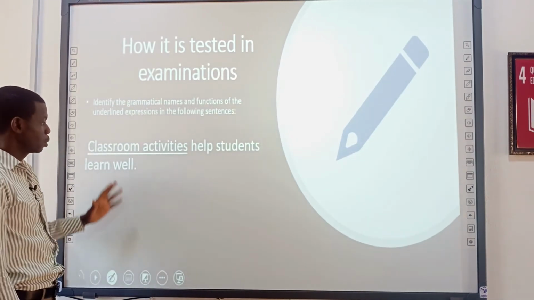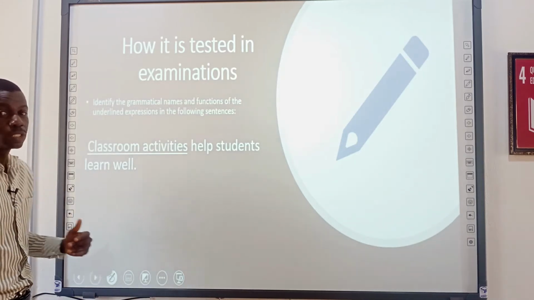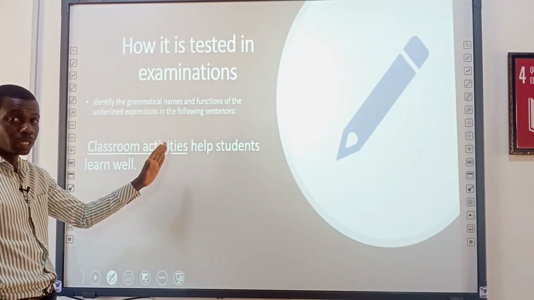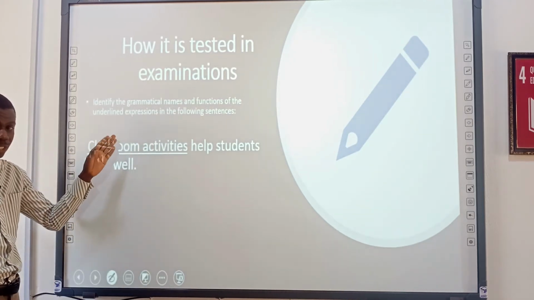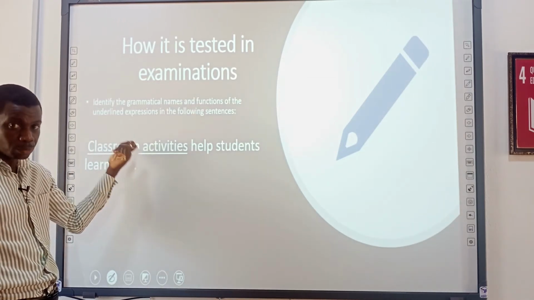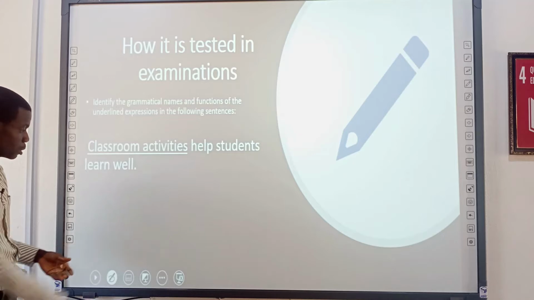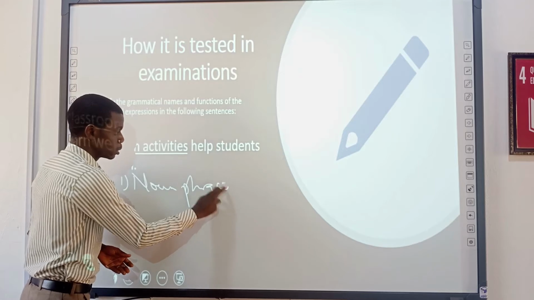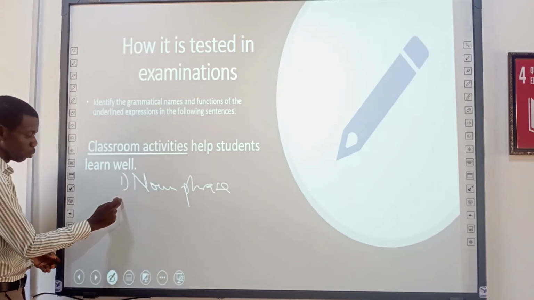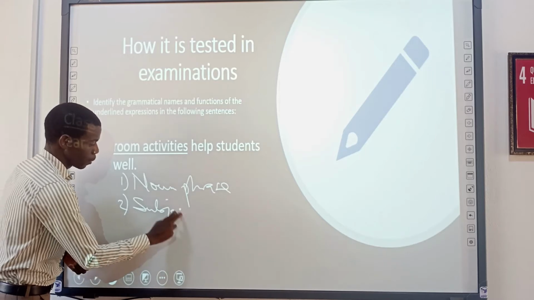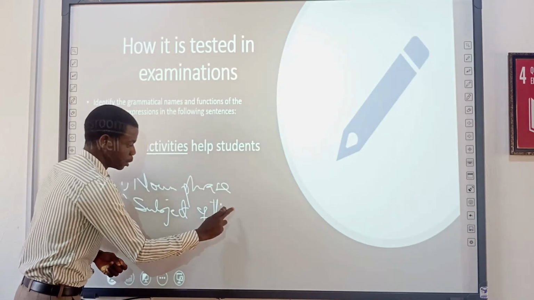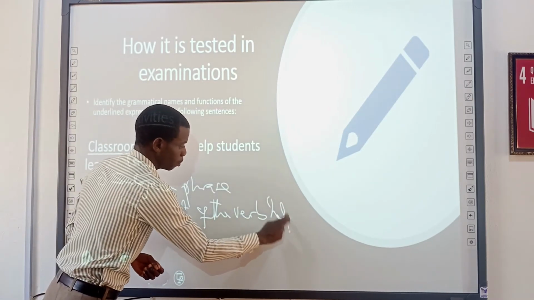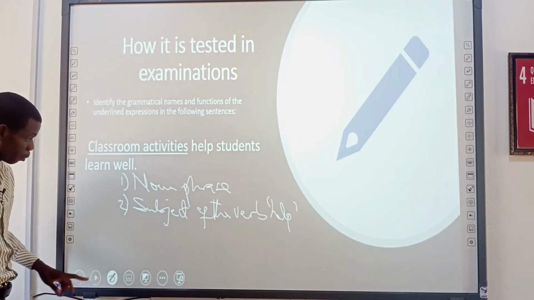Let's look at this other example. Classroom activities help students learn well. From here to here, you can agree with me that it's a noun phrase. It's a phrase because it has no finite verb, and it's a noun because it names classroom activities. It's naming a concept. So we can say the grammatical name is a noun phrase. And what is the function? We'll say classroom activities functions as what? All right, subject of the verb. And what is the verb? The verb is help. Let's take another one.